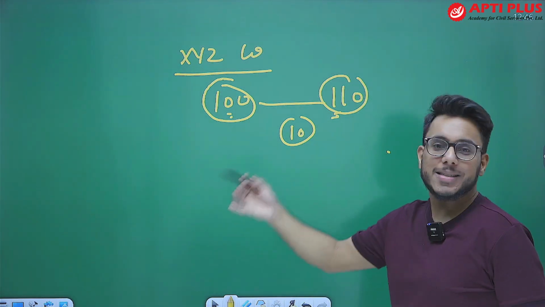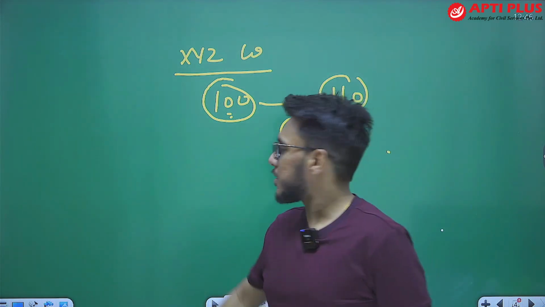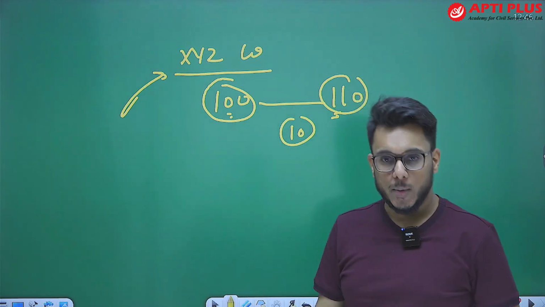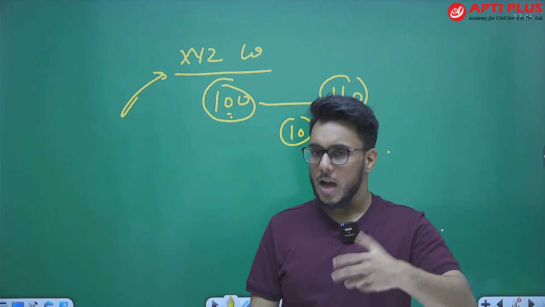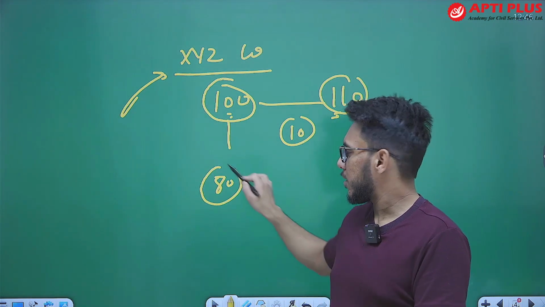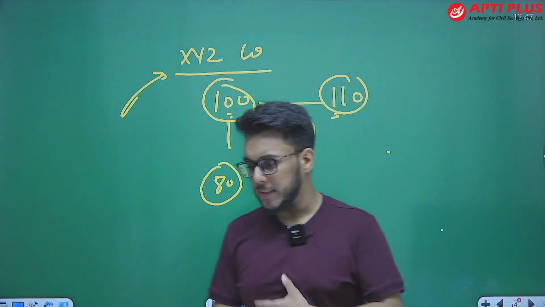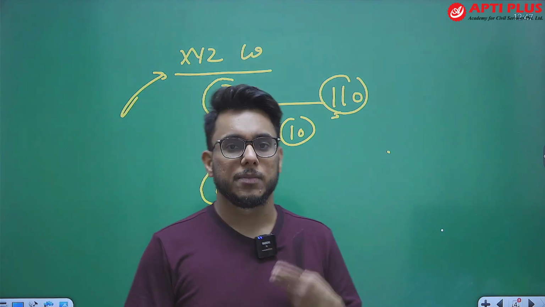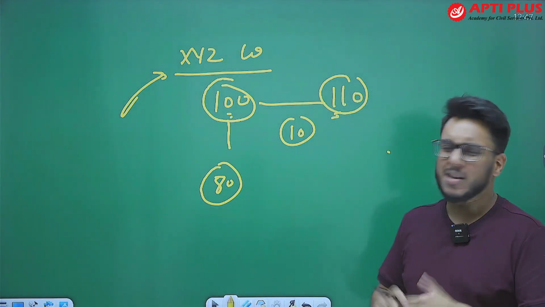But short selling is different. The share of XYZ company is at 100 rupees. I expect that this particular share will go down to 80 rupees. Maybe I have some report, or maybe there was a bad fiscal quarter that it delivered.